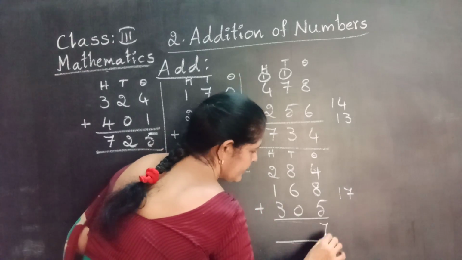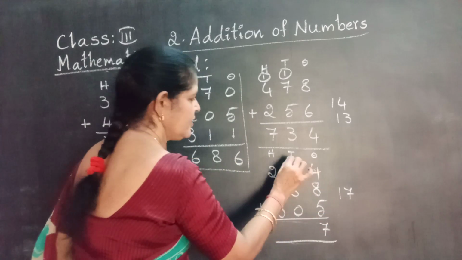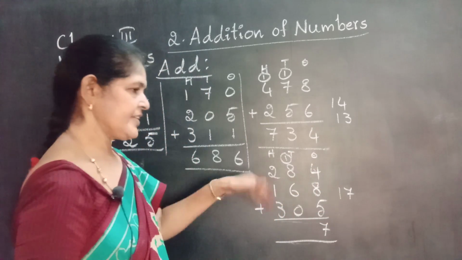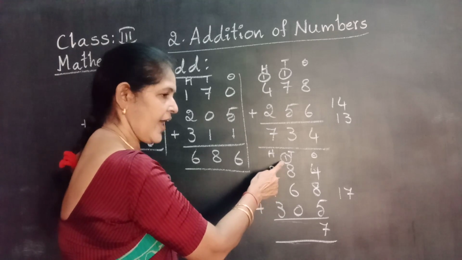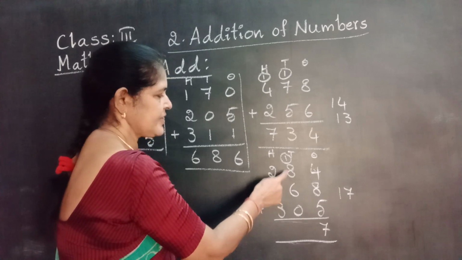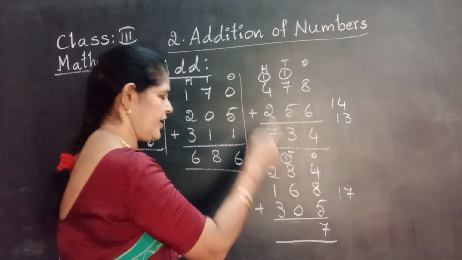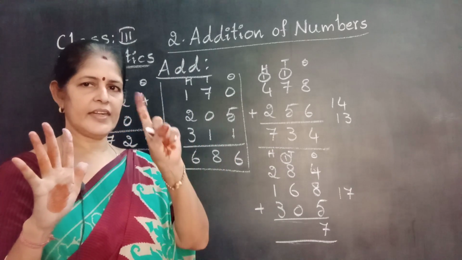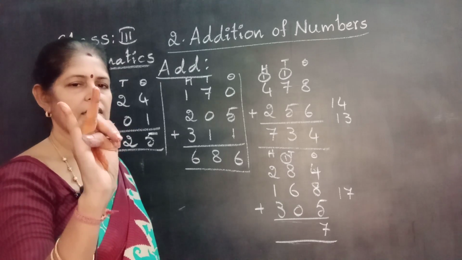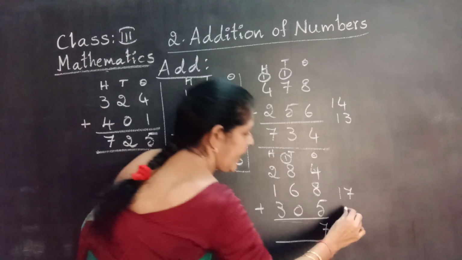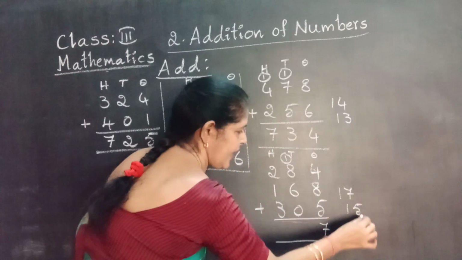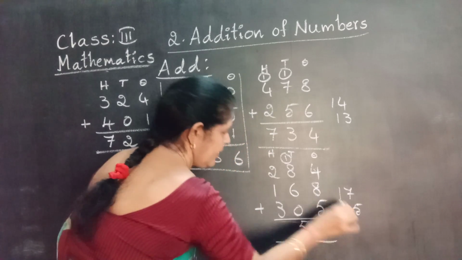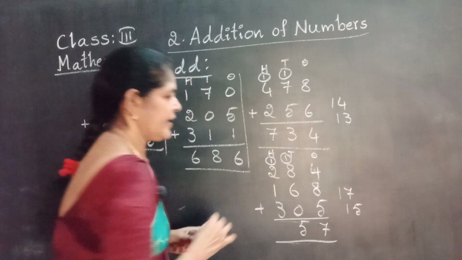Split the number. 7 write in the ones place. 1 carry forward to tens place. Now adding carry forward number and this number. 1 plus 8, 9. 9 in the mind. Take 6 fingers. 9 after 10, 11, 12, 13, 14, 15. Again carry forward. Split the number. 5 write here. 1 carry forward to hundreds place.